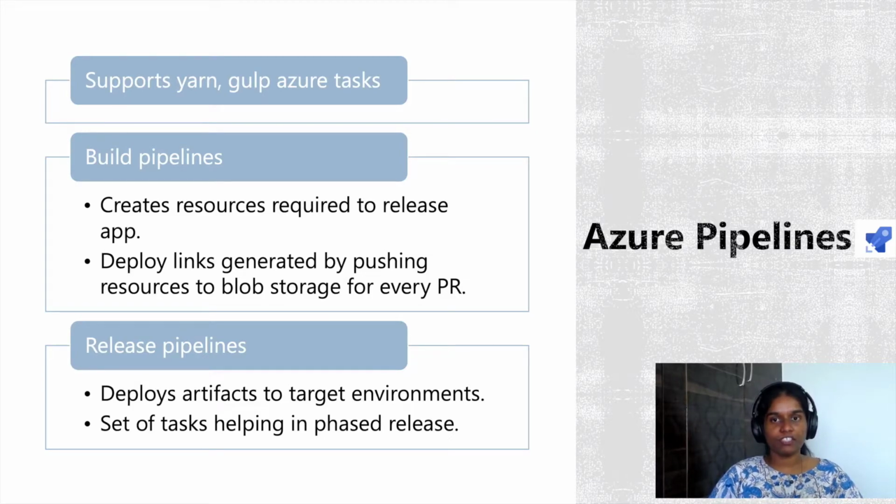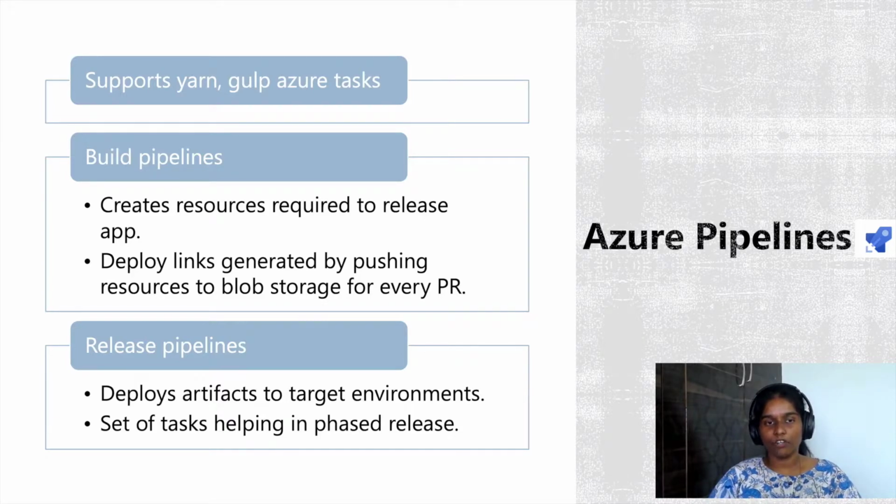So the next one in the slide is Azure Pipelines. Azure Pipelines are nothing but a cloud-hosted orchestration process provided to you through which you can automate some of the repeated activities. It can be your testing, your build process, your app release, etc. And you can use Azure Pipelines to automate these kinds of processes.